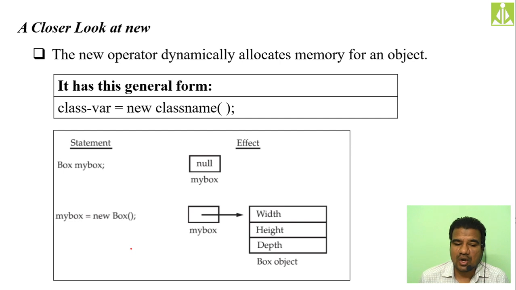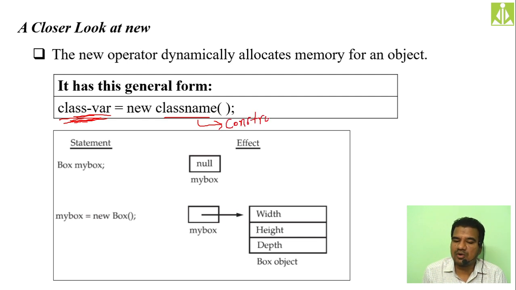So we need to have a closer look at the new operator, how this new operator will work. The new operator dynamically allocates the memory for an object. So whatever object we are creating, to allocate the memory for that object dynamically, we are using the new operator. Okay, so it has the general form. Whatever reference, this class variable, is nothing but your reference object name. Class variable equals new operator followed by the class name. When you are writing like this, it will become a constructor call.